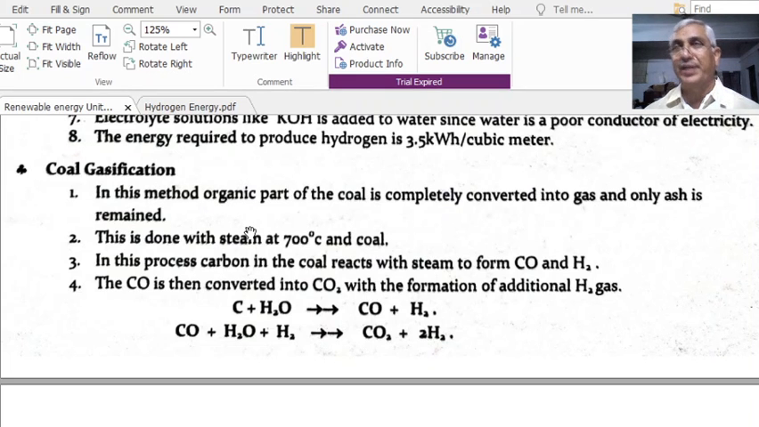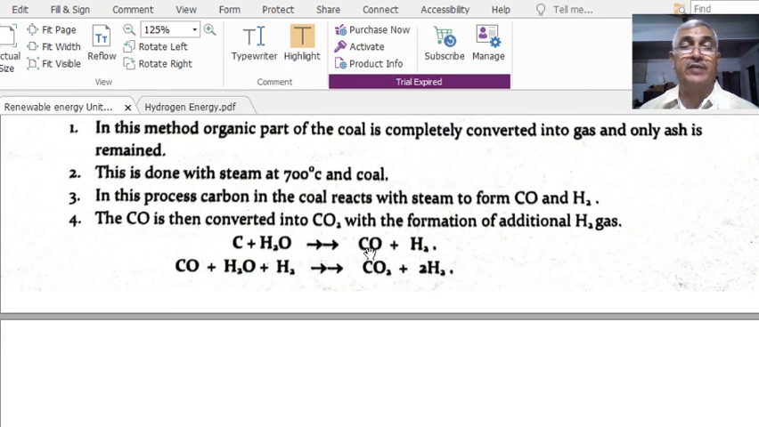Coal gasification means conversion of coal into steam or gas. This will be conducted at a high temperature. At this high temperature, the organic part of the coal is completely converted into gas, and only the ash will remain. This is done with steam at 700 degrees centigrade. This particular reaction will take place between coal and steam at 700 degrees centigrade.